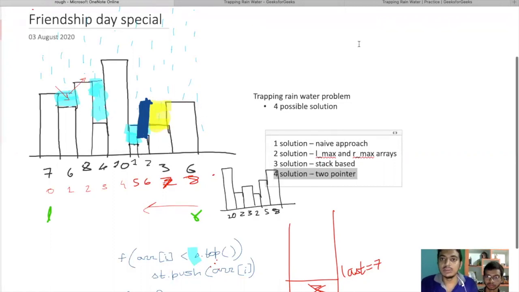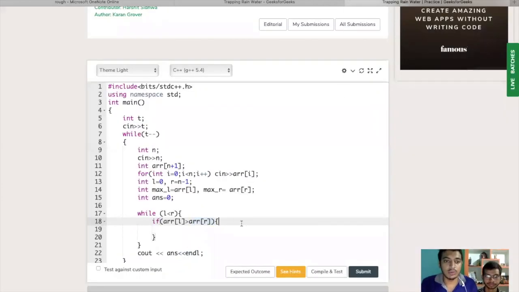So in this case, if array of R is smaller, we compute from the right side. We do R minus minus on the pointer, because we are sure that on the left we have a fixed value and it is going to support us.